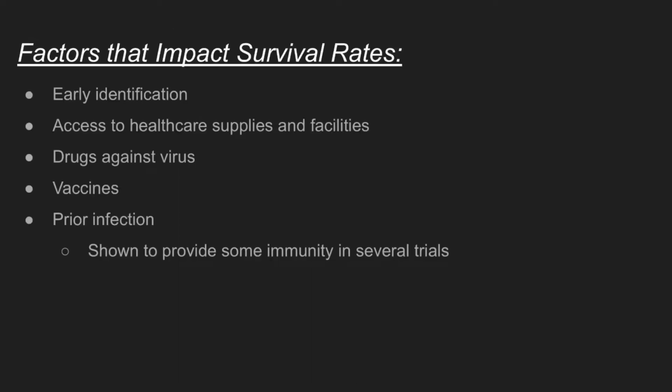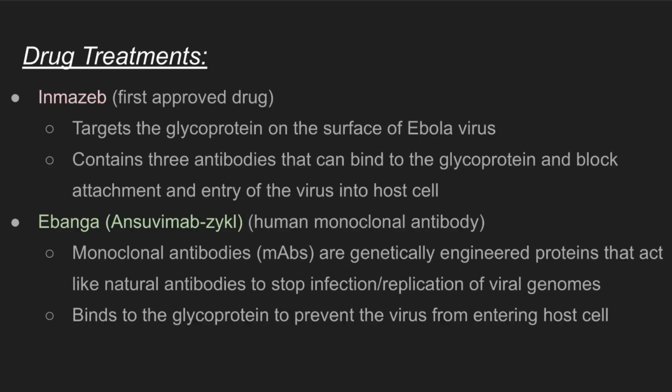Some factors that impact survival rates are early identification, access to healthcare supplies and facilities, drugs against the viruses, new vaccines, and prior infection, which has shown to provide some immunity in several trials. You can treat symptoms by getting fluids in the body to rehydrate. You could get blood transfusions, proper nutrition, and breathing assistance as needed. In undeveloped countries, it's harder to have access to these healthcare supplies, so it is more of a threat.